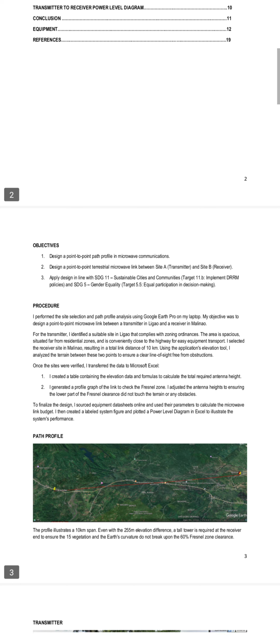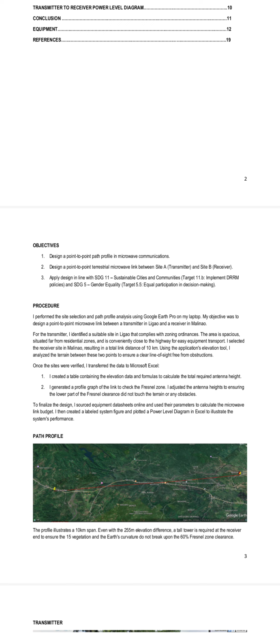First, to design a point-to-point path profile for a microwave communication link. Second, to establish a terrestrial microwave link between a transmitter site in Ligao and a receiver site in Malinao. And lastly, to align this design with the Sustainable Development Goals, particularly SDG 11, Sustainable Cities and Communities, SDG 5, Gender Equality by promoting safe, inclusive, and resilient infrastructure.